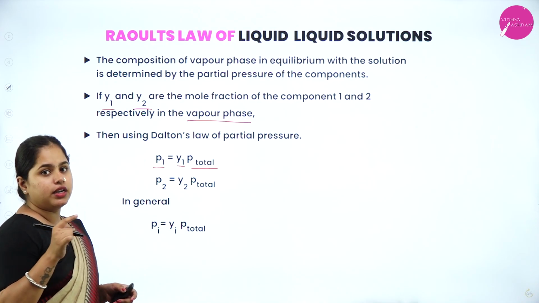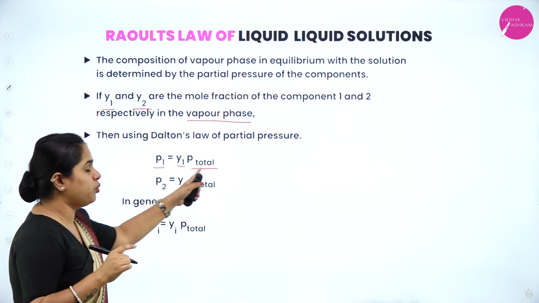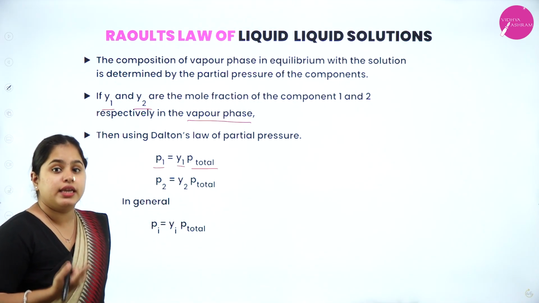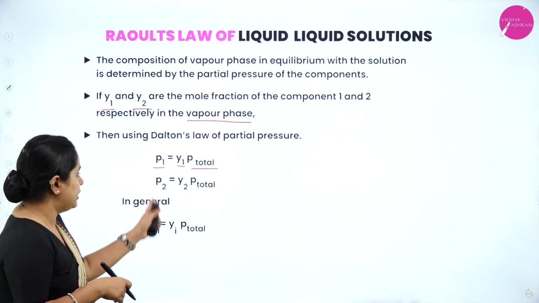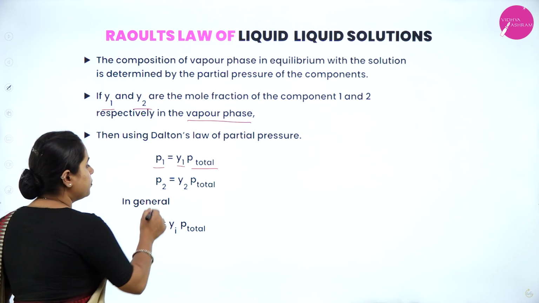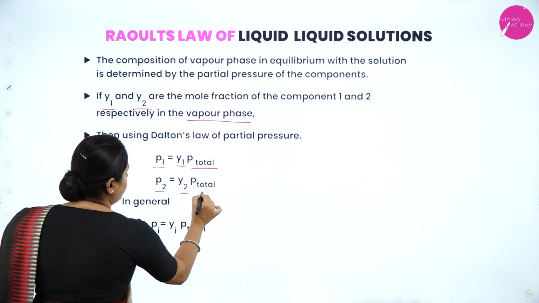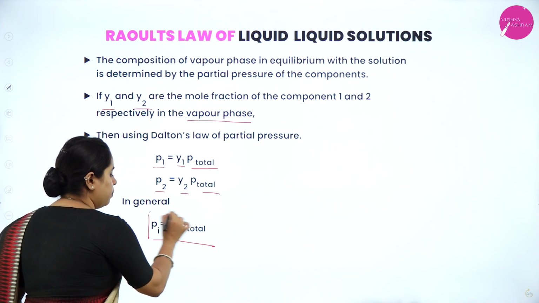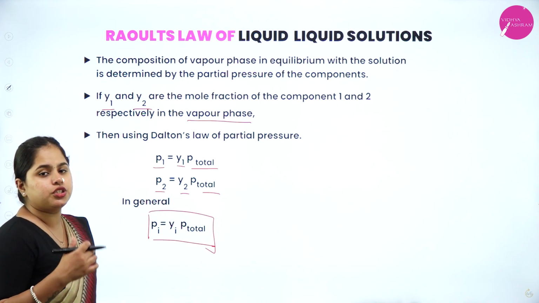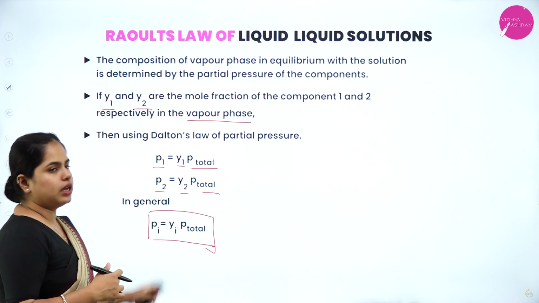It is not Y1 into P1 naught, it is Y1 into P total. This is in the case of gaseous components, that is, 1 and 2 are gaseous. In that case, this is the format you have to take. Now, P2 is equal to Y2 into P total. So in general, you can write Pi is equal to Yi into P total in case of gaseous components. Clear? So this is the equation.